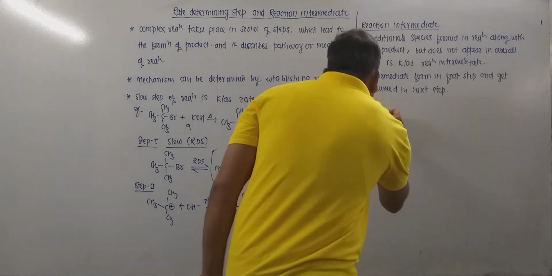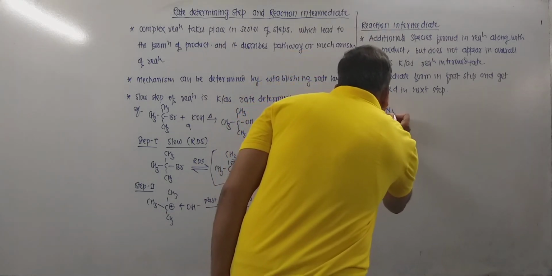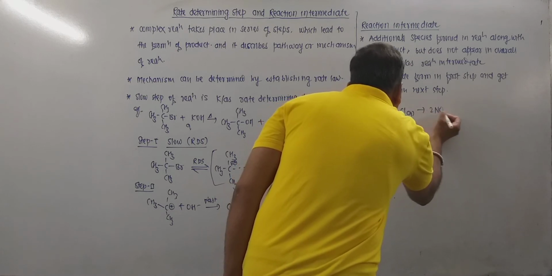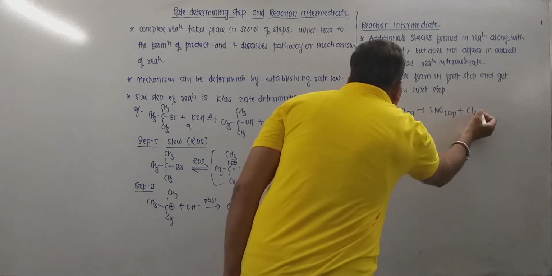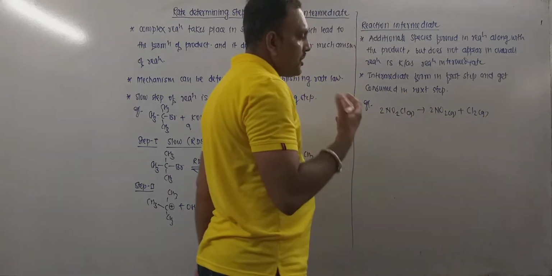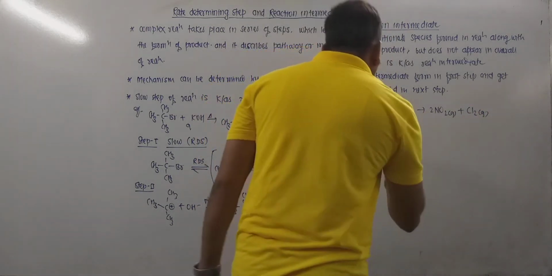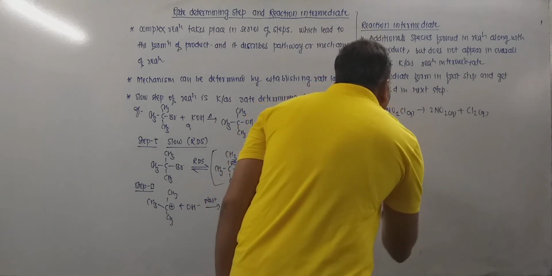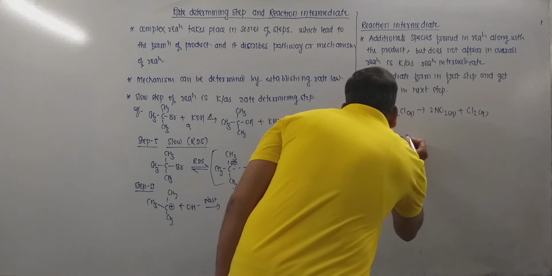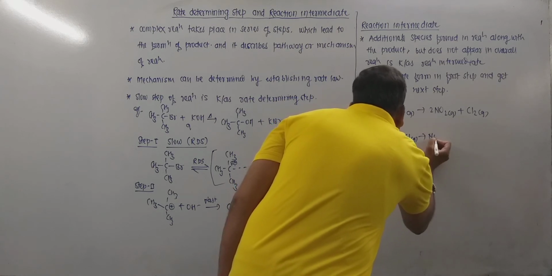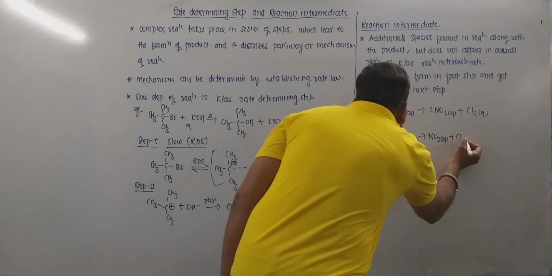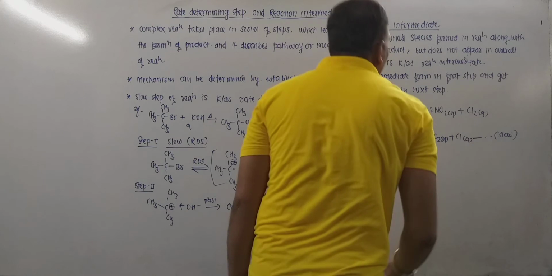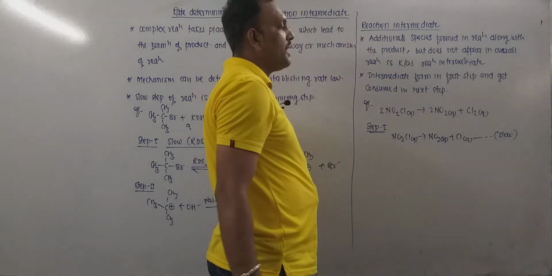Now consider the reaction 2 NO2Cl gas gives 2 NO2 gas plus Cl2 gas. As far as this reaction is concerned, it can be explained in two distinct steps. Step number 1 involves NO2Cl gas giving NO2 gas plus Cl gas, and remember this step is the slower one, and its molecularity is 1.